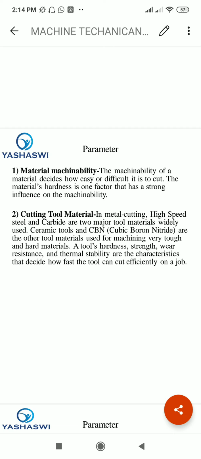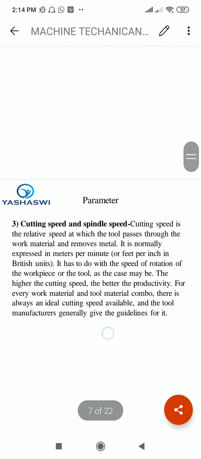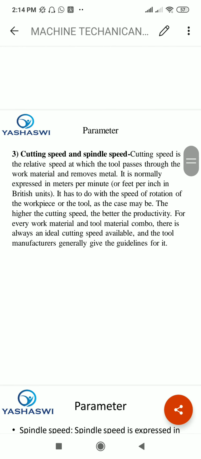A tool's hardness, strength, wear resistance, and thermal stability are a few characteristics that decide how fast the tool can cut efficiently on a job. Here we are showing some properties of tool material: hardness, strength, wear resistance, and thermal stability. These are some features that decide how fast the tool can cut efficiently on a job. Next, the third one is cutting speed and spindle speed.